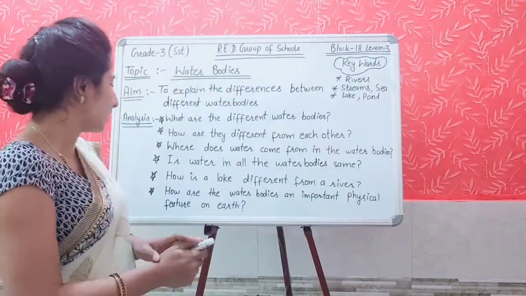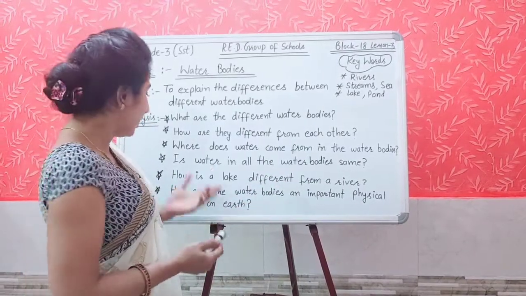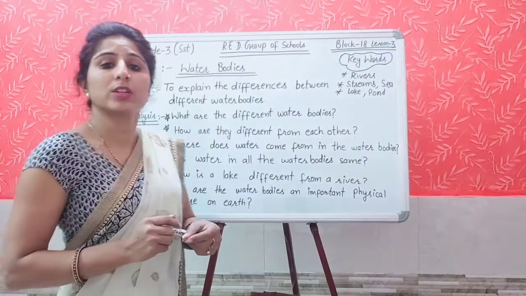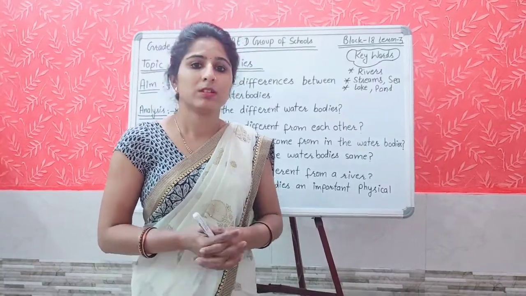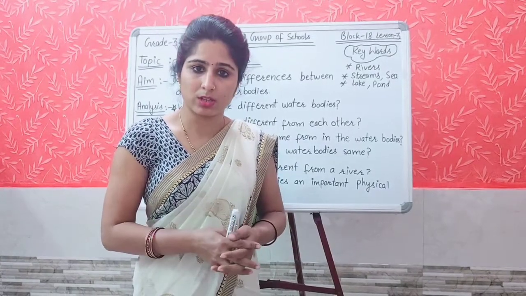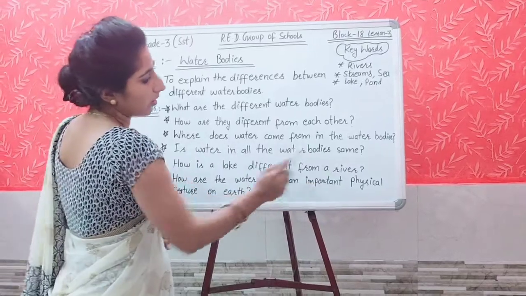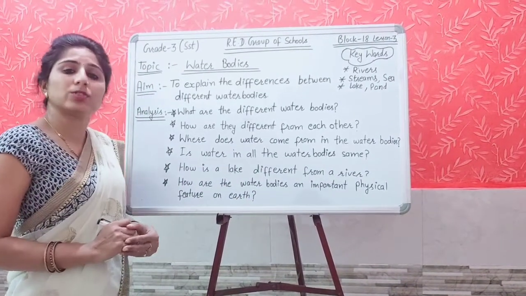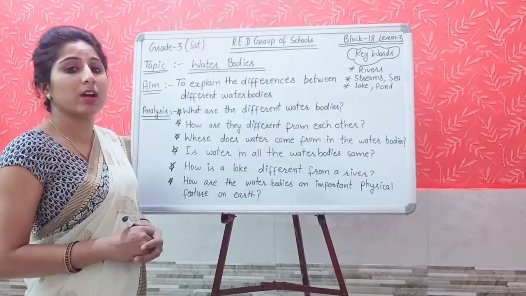And the next question is, is water in all the water bodies the same? No, this water is not the same. In some of the water bodies the water is fresh, but in some of the water bodies it is salty, means salt water होता है उनमें. And the next question, how is a lake different from a river? Lake जो है वो river से different कैसे होती है? What is the difference between a lake and a river?